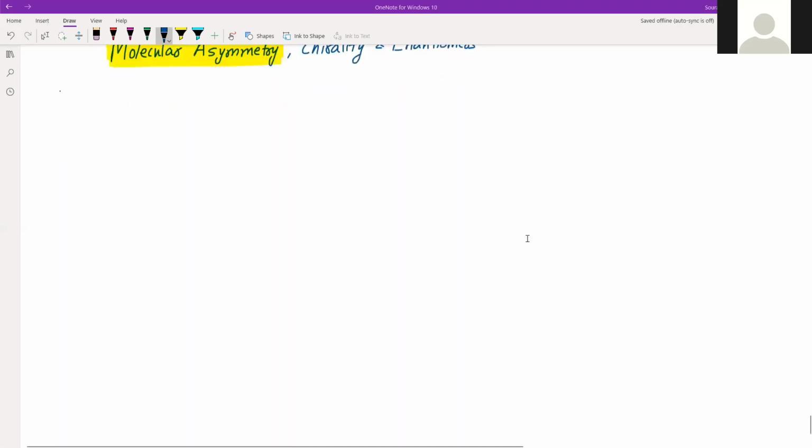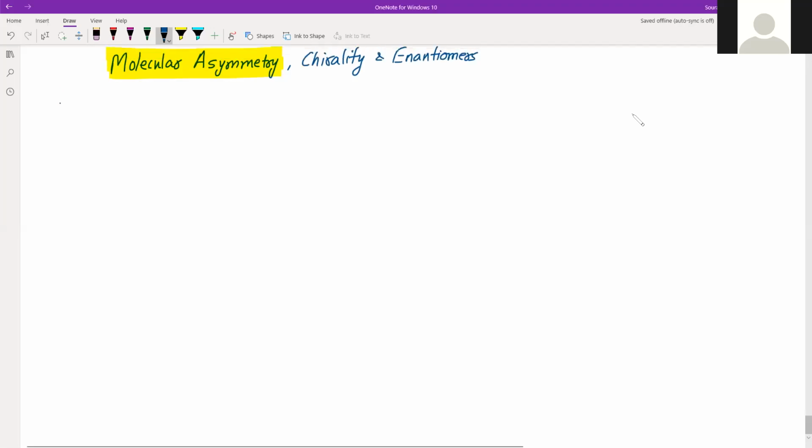Now let's see something else, which is actually the cause of this behavior, that is molecular asymmetry. Crystals of certain substances, for example sodium ammonium nitrate, exist in two forms which have a mirror image relationship. So what does mirror image mean? Say, for example, if there is a letter A here, and there is a mirror here, you will have its image like this. If I write letter B, its mirror image will be this.